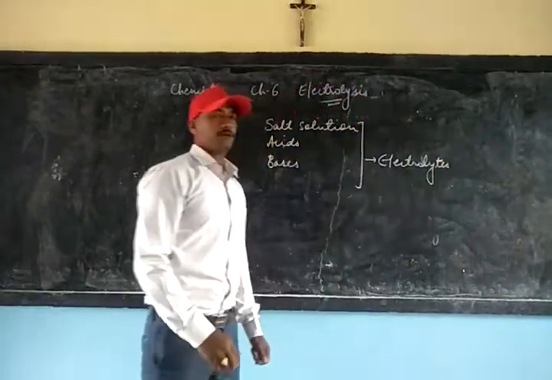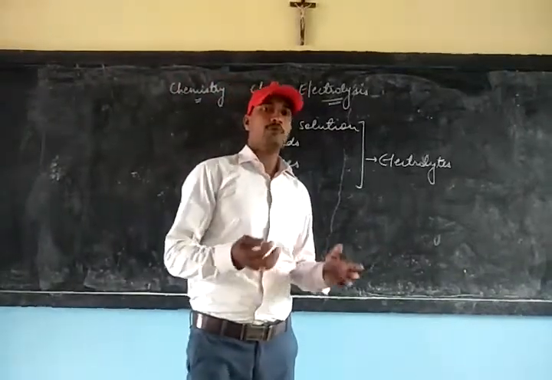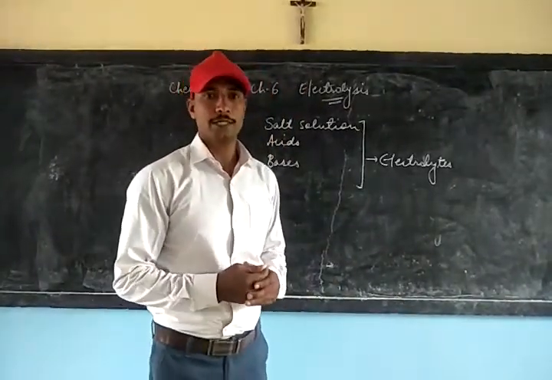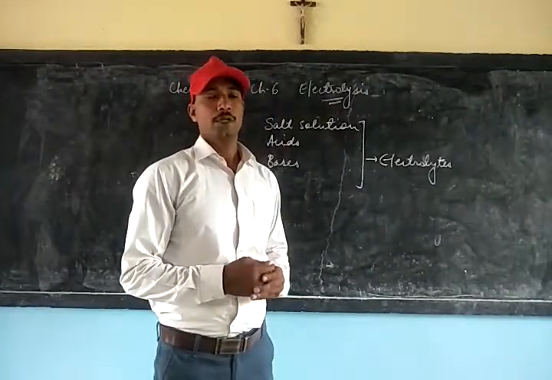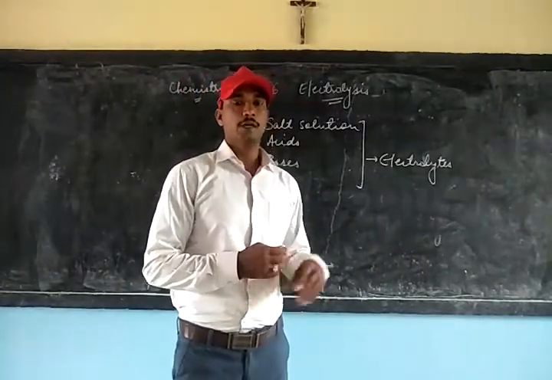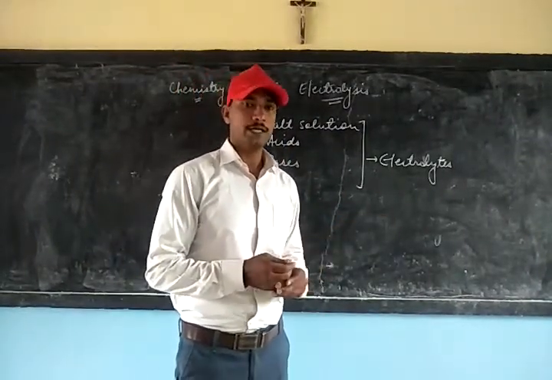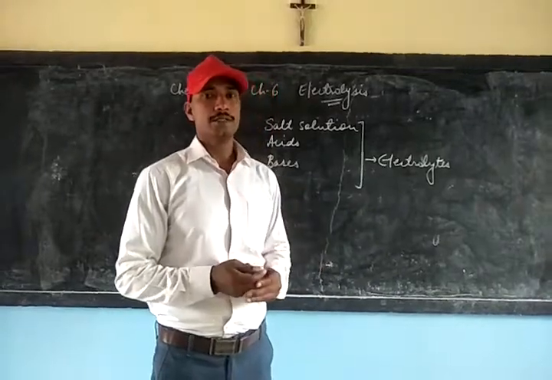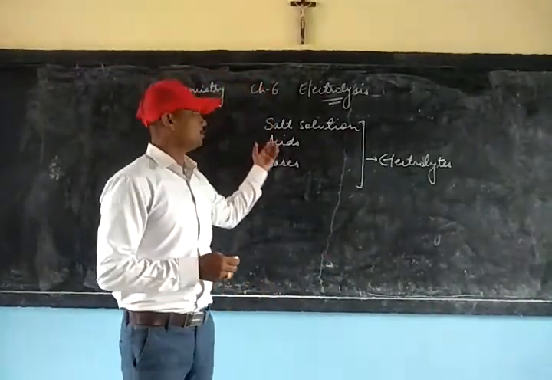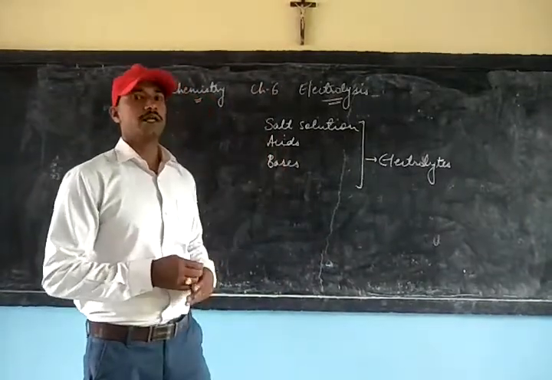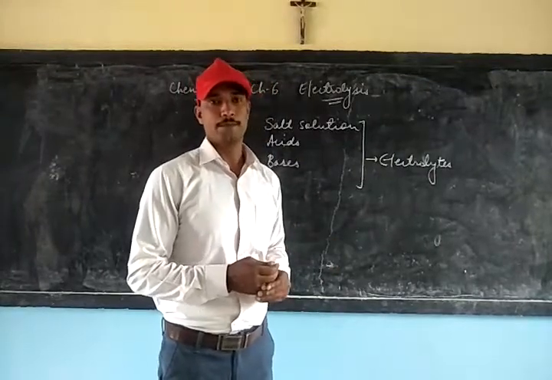Electrolytes are also conductors which allow current to flow through them. Now, conductors can be of two types. One is the metallic conductor, the other is the electrolytic conductor. These are all electrolytic conductors because they are in the solution state or in a molten state.